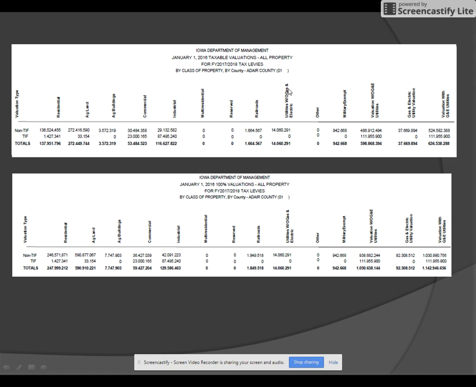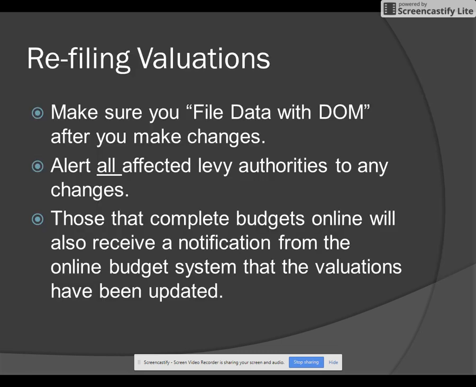And this is what they look like. Again, it's just the particular levy authority and all the different classes of property, TIF and non-TIF and total, valuations by class for each and every levy authority, 100% and taxable. So for the folks calculating commercial industrial replacement, they'll find the difference between the 100% and taxable and do an estimate of what the replacement dollars will be from there.